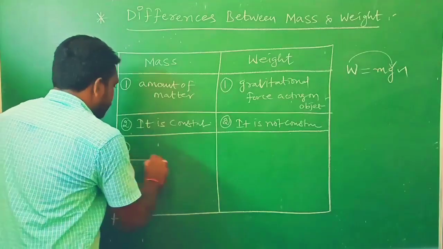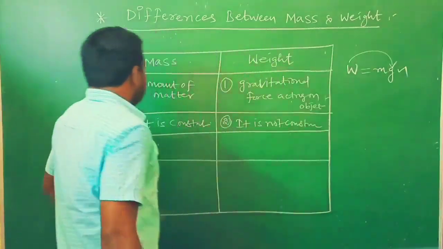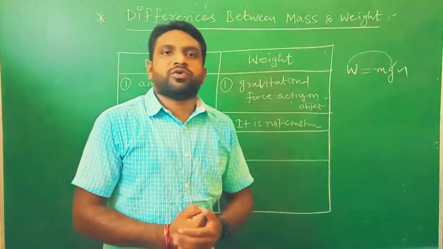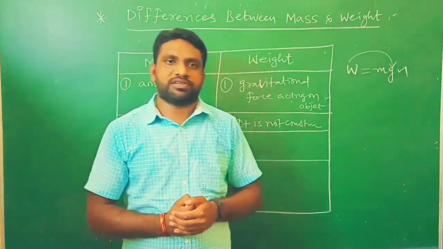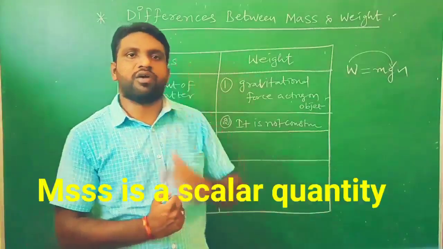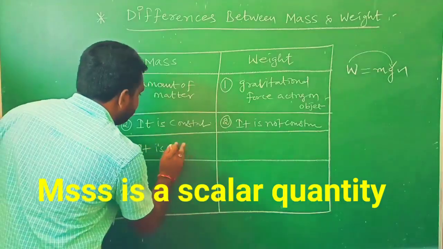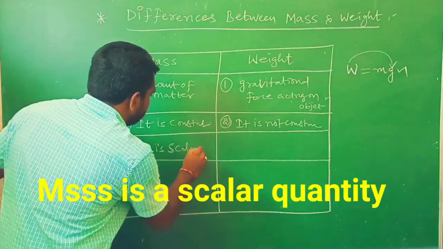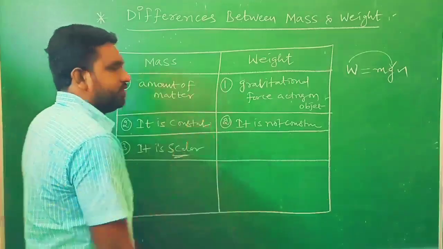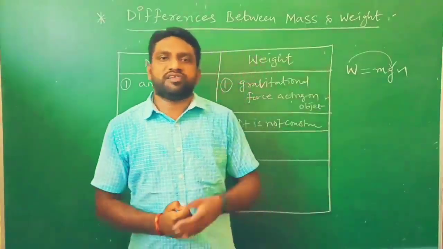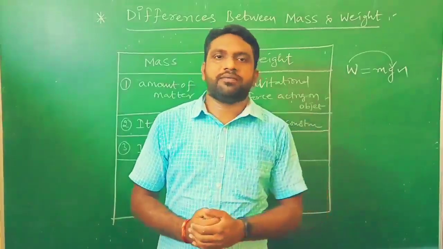So next we will move on to the third difference, regarding the mass. If we consider the mass, mass is a scalar quantity. It is a scalar quantity. So what is meant by scalar here? Just now I told in the second point.